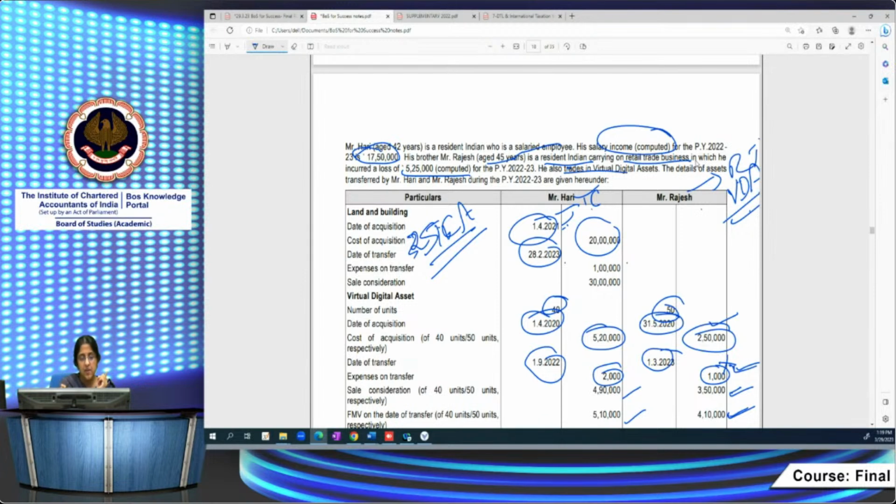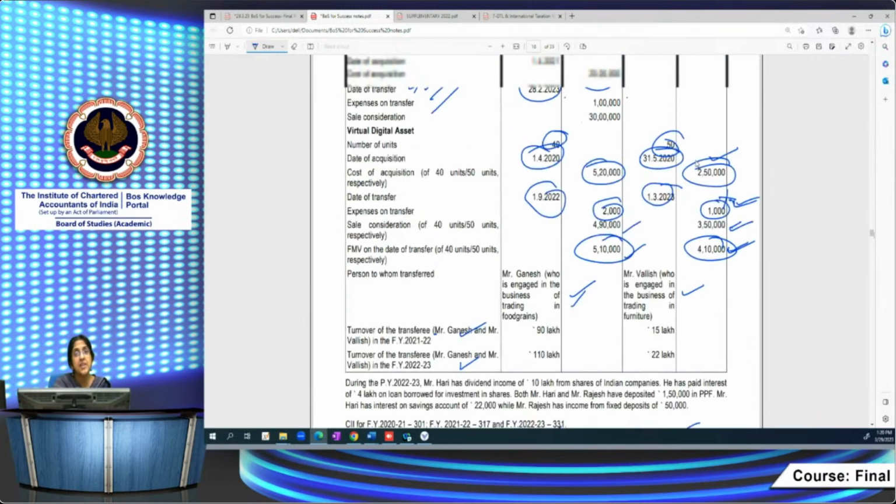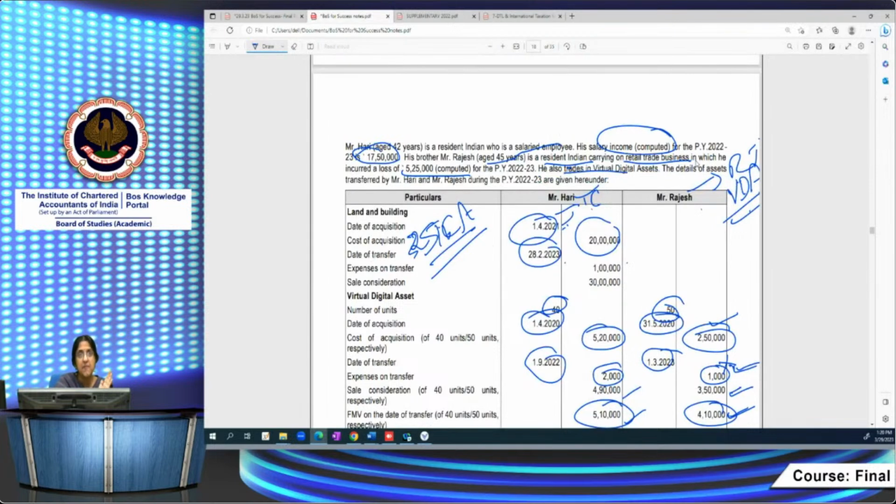Then what about FMV on the date of transfer? It is relevant only in the hands of the recipient, to see whether 56(2)(x) applies. Who are the recipients? Ganesh and Varish. In their hands, to see whether 56(2)(x) is applicable, the aggregate fair market value is relevant. Otherwise, in the hands of the person who is selling, only the sale consideration is relevant.